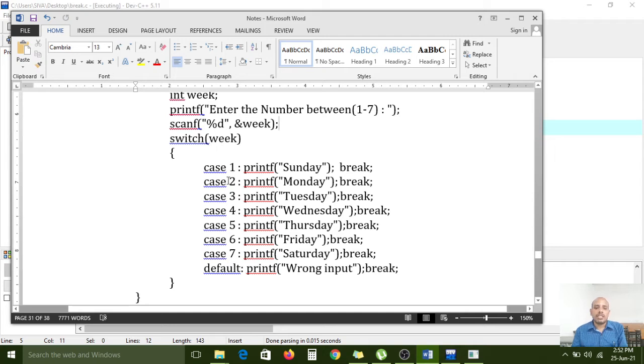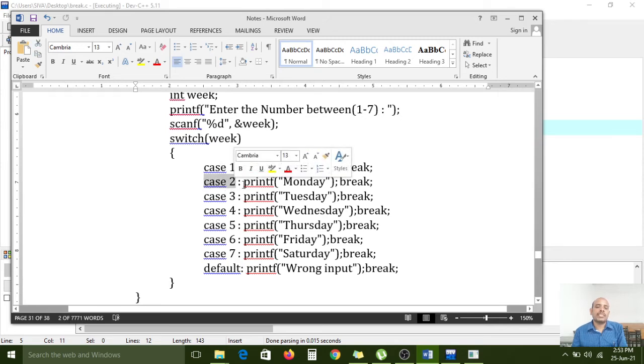The week is, first it will match. If you enter the value 2, first it will check case 1. If case 1 is matched, then this print message it will print, and after that the break statement will break the switch case comparisons, and the remaining statements will not be executed. But if the case is not matched, immediately control will come to case 2.